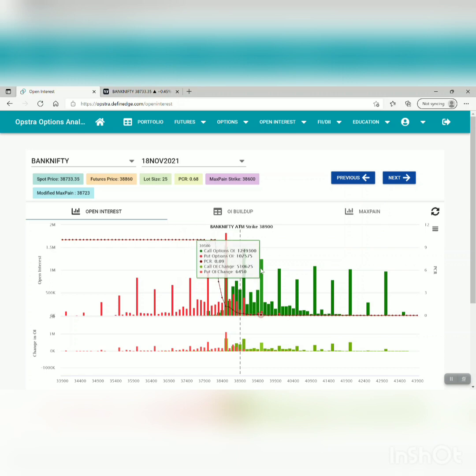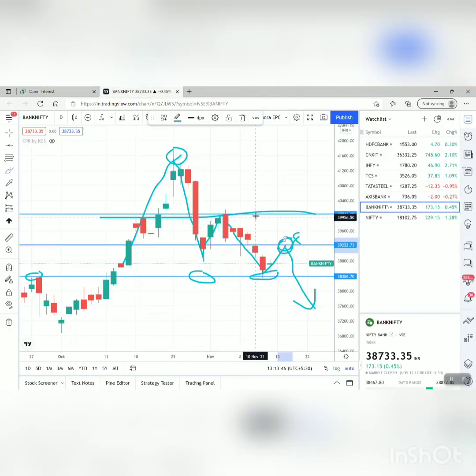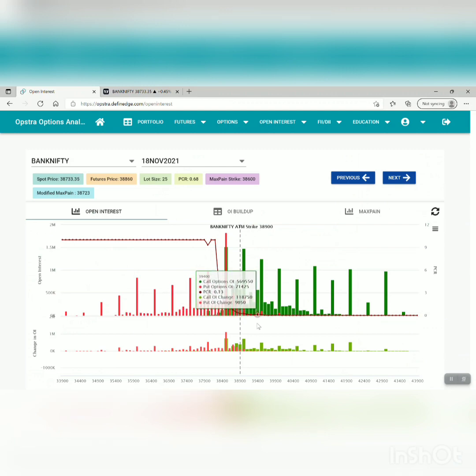Okay, and then what is the next resistance? It is saying 39,500. In our case, we have drawn 40,000, but if we are able to cross 39,200, I'm sure we will move above 39,500. So that's the scenario in the case of Bank Nifty, and that is how I will trade on these particular levels. So in Bank Nifty, if anything comes near 38,500, that will be a buying opportunity. Anything towards 38,900 to 39,000, there also I will see a buying opportunity, considering short covering expectations, and that is how I will trade.